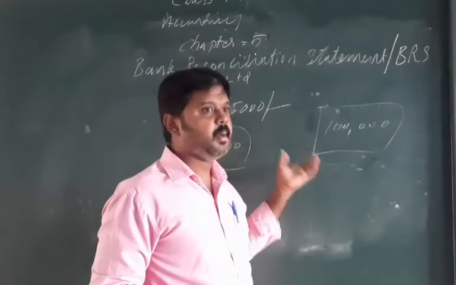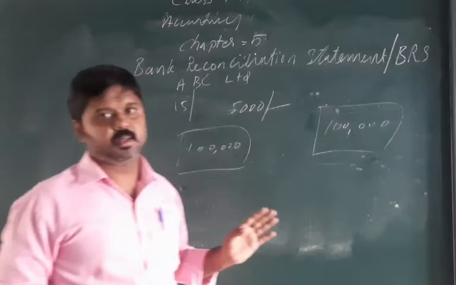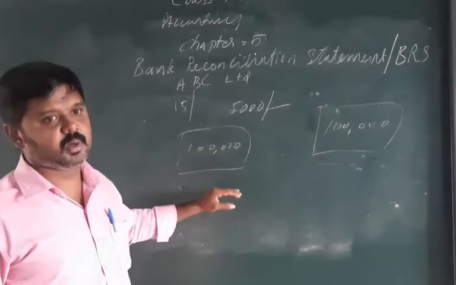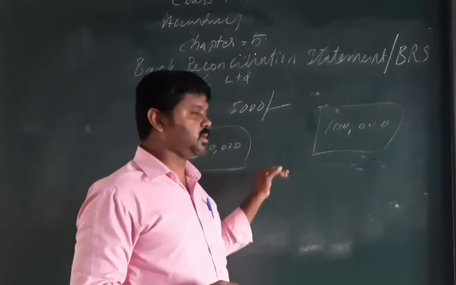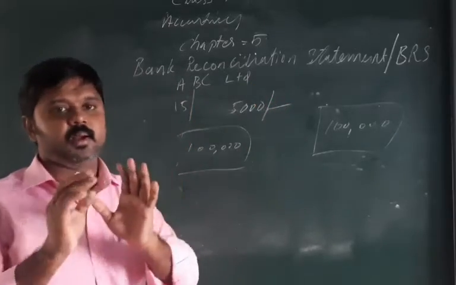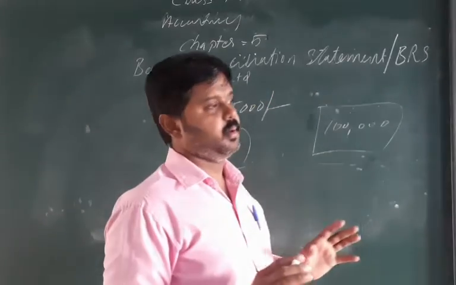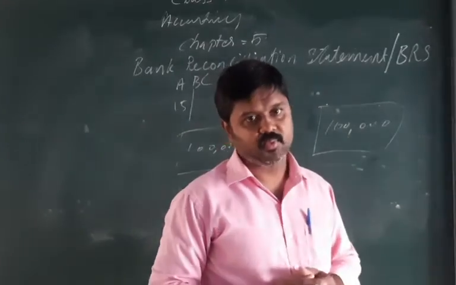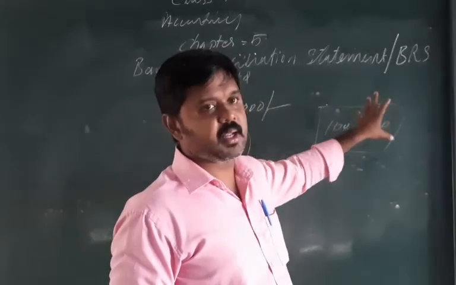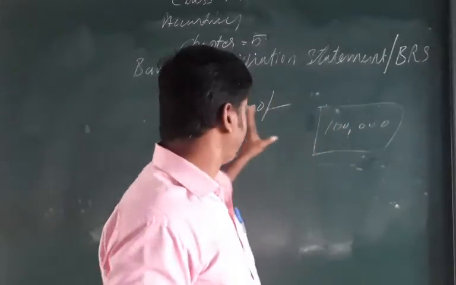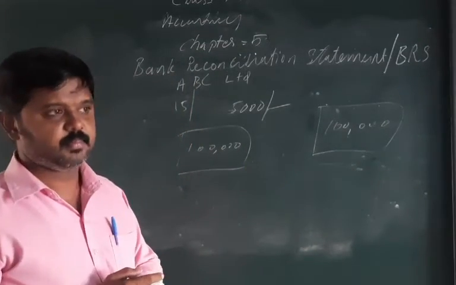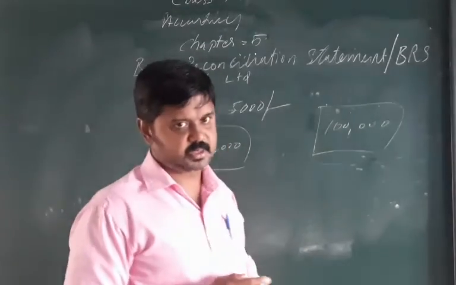So from the bank column I reduce that amount as paid, and the balance in our cash book is reduced by 5,000. But ABC company has not yet presented that cheque at the bank for collection. So in the real bank balance the 5,000 is still there, but according to our cash book balance it is 5,000 less. Such a situation may take place.